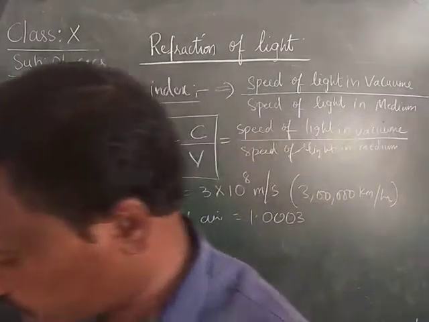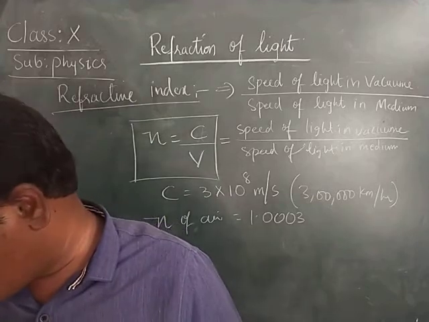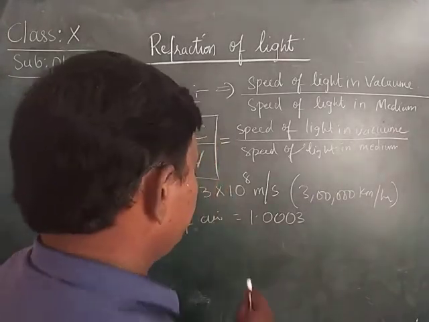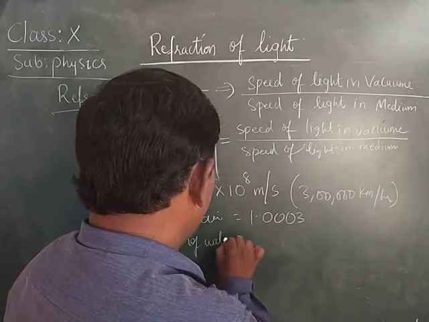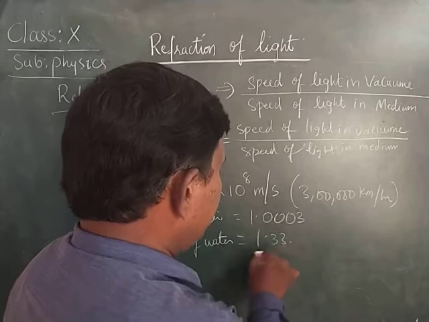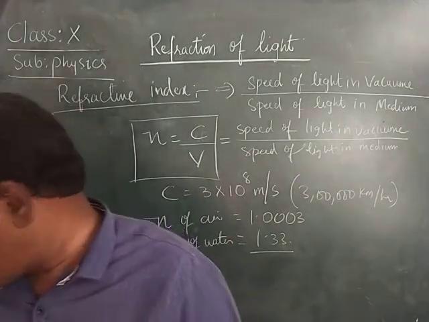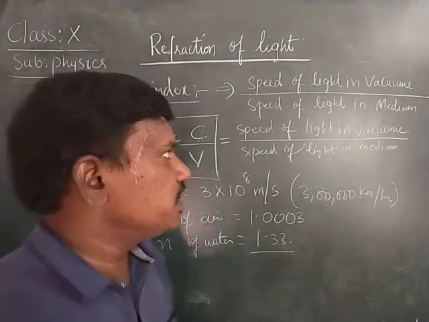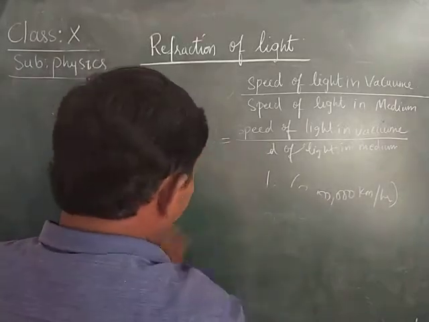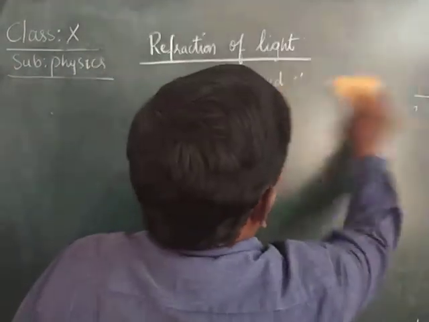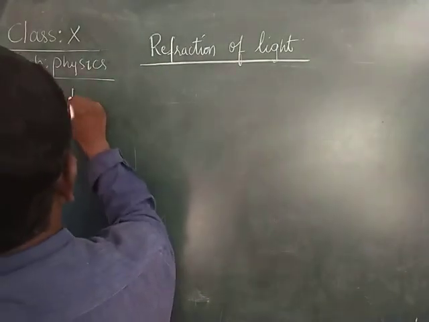The refractive index of air is 1.0003. The refractive index of water is 1.33. Like that we'll be getting the refractive index. Normally, we can find the speed of light in any medium when we know the what? Refractive index.